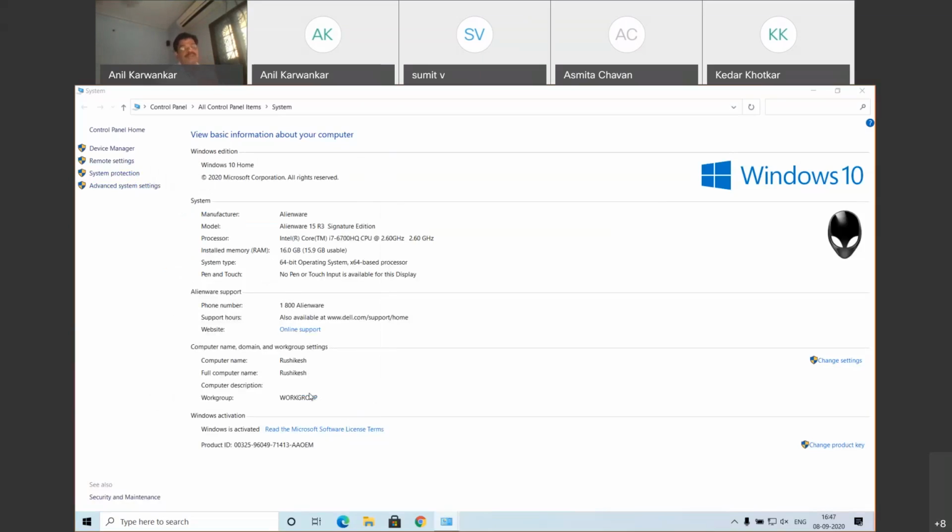I am utilizing the browser of Rushikesh to access the web files that are hosted on another terminal, the first terminal which I have shown you, where I have hosted, having the IP address 192.168.0.167. This is now available for the local area network.